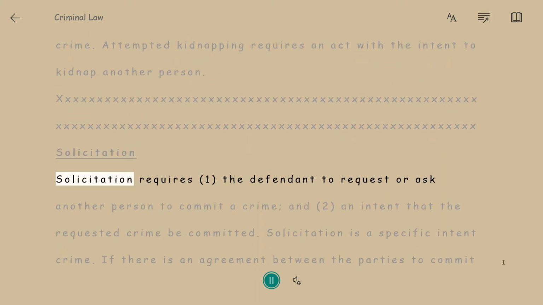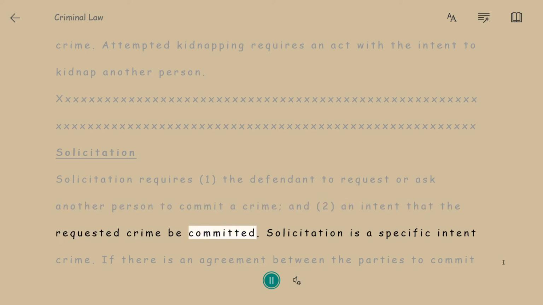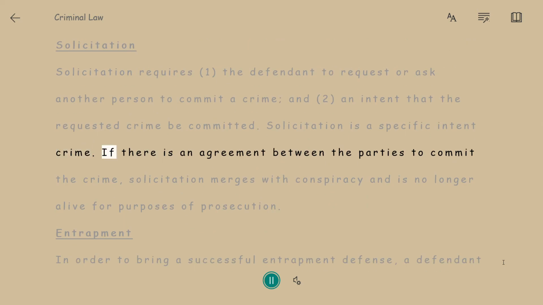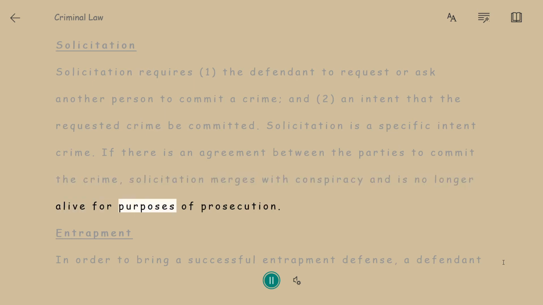Solicitation. Solicitation requires 1. The defendant to request or ask another person to commit a crime, and 2. An intent that the requested crime be committed. Solicitation is a specific intent crime. If there is an agreement between the parties to commit the crime, solicitation merges with conspiracy and is no longer alive for purposes of prosecution.